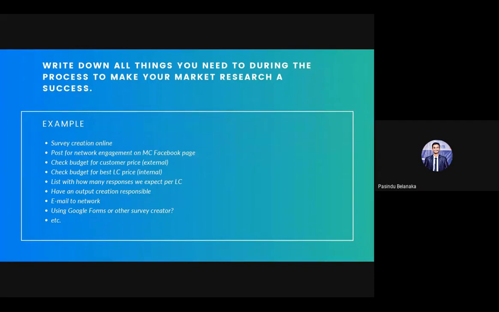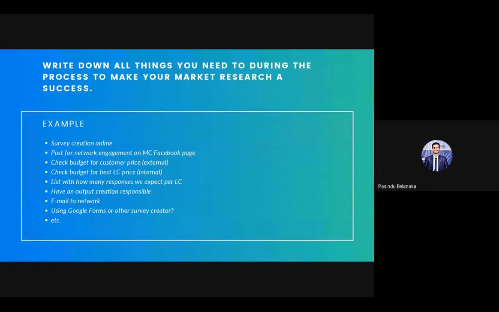Let's say you are doing the research at the local committee level. Before you start, you should have a clear idea about how many responses you need, whether it's 100 people, 1,000 people, or 5,000 people, or whatever the number. You can do a calculation.